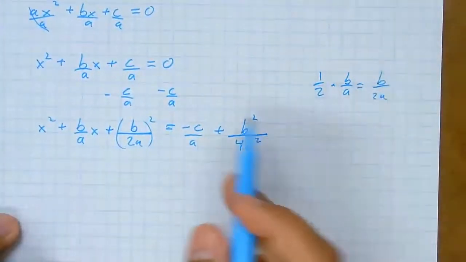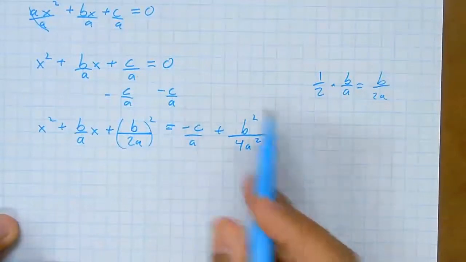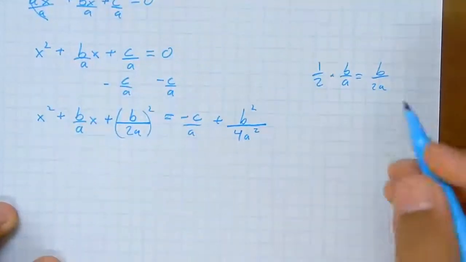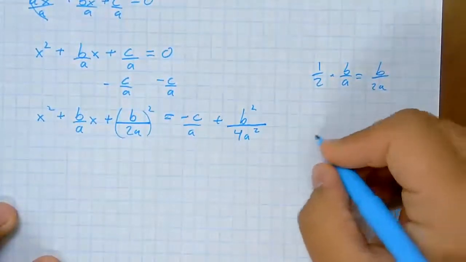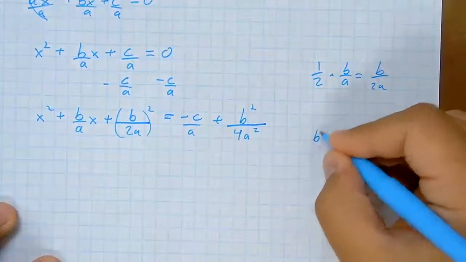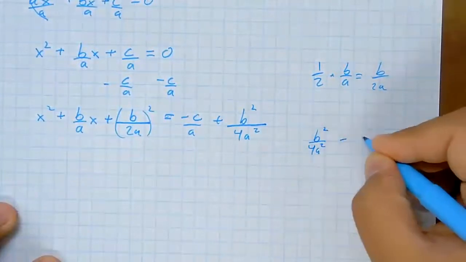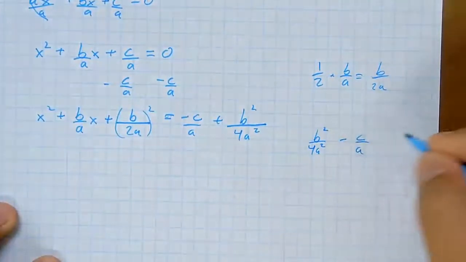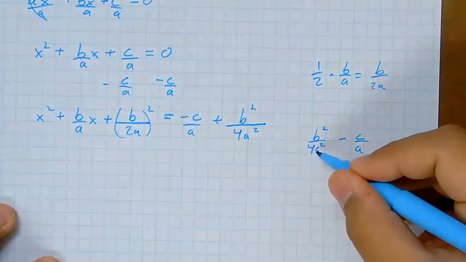Okay. So this right side, we want to get it into a single fraction. So we need to get a common denominator. If we have negative, well, let's rewrite it as b squared over 4a squared minus c over a. The common denominator would be 4a squared.